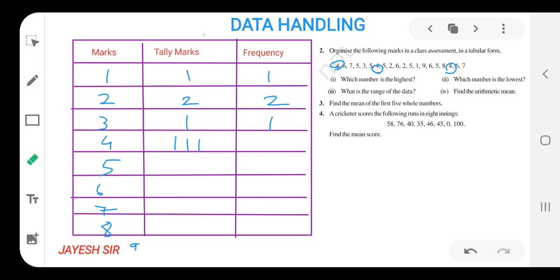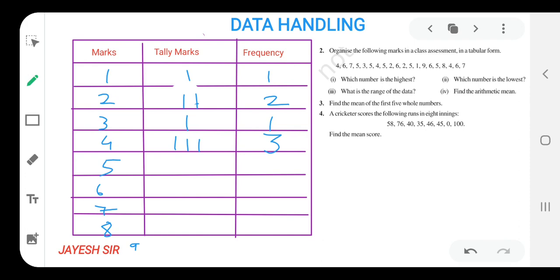One mistake I have made over here, friends, is that here we need to make tally marks, but I have written the number. So that thing you have to always keep in your mind, that here tally marks should be there. So 2 in tally marks is represented like this. Always keep it in mind. Don't make mistakes like me. That was an intentional mistake made by me, so that you can stay focused, because whenever we see the mistake of someone else, we try to find some more mistakes of the person. That's why the intentional mistake was made, so that your mind should be focused on the sum instead of here and there.